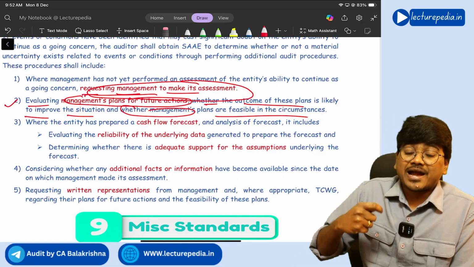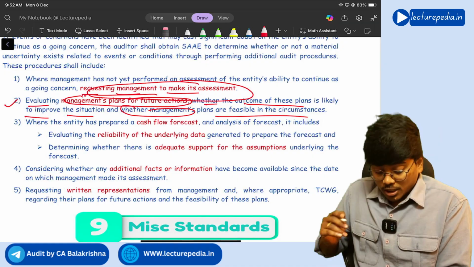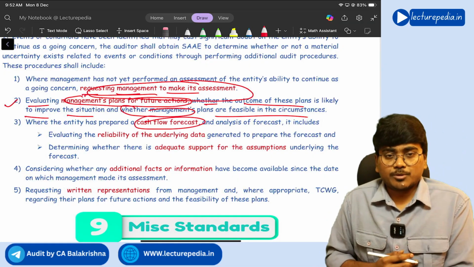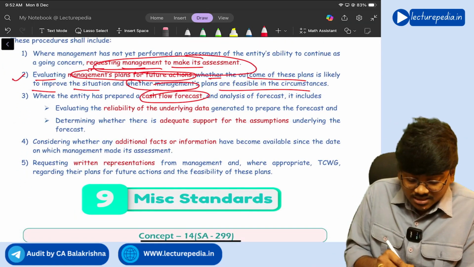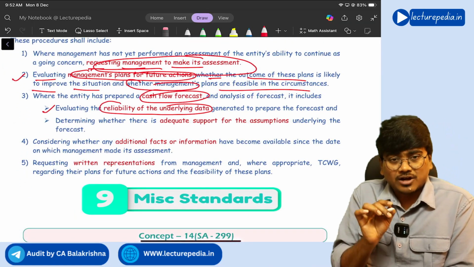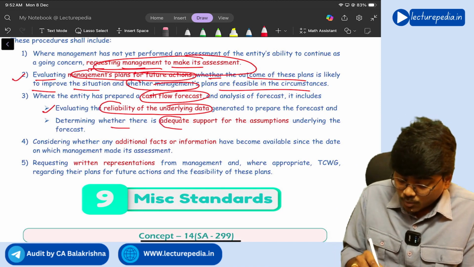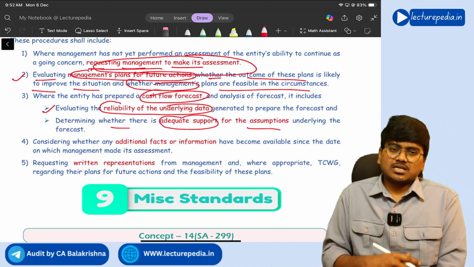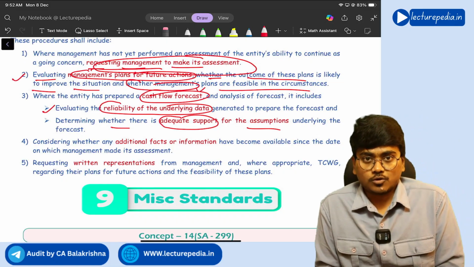Like this, management may prepare a cash flow statement and submit it to the auditor. Now, if such a cash flow forecast is prepared, while verifying that cash flow forecast, the auditor needs to evaluate the reliability of underlying data, and also whether there is proper, adequate support for the assumptions that the management has made with respect to this cash flow forecast.